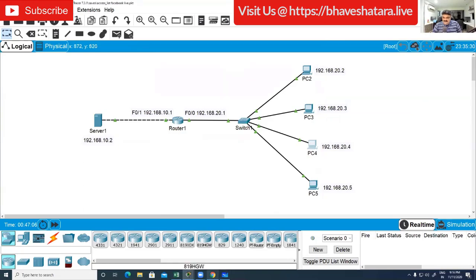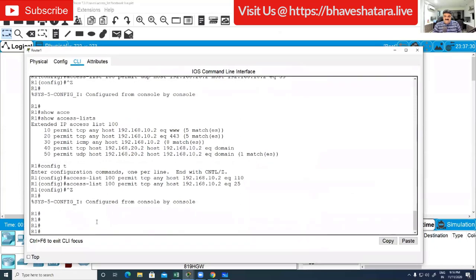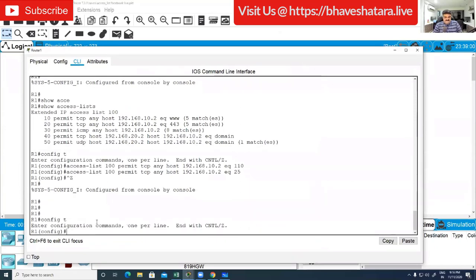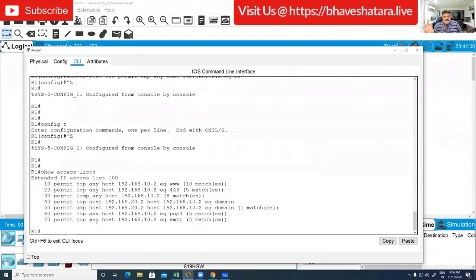Here we have this access list, and now my requirement is that the person with IP address 20.4 cannot access the website. Guys, any idea? What will be the step, how will you write the access list? What will be the next line in the access list? Tell me.